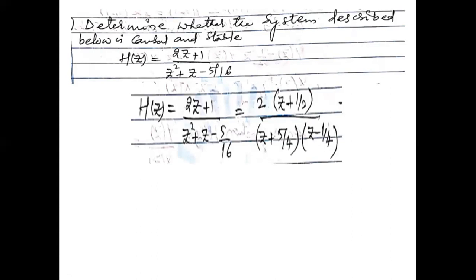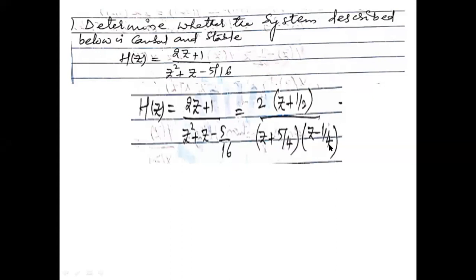If the given equation is ax square plus bx plus c equals 0, then we can calculate the value of x as minus b plus or minus square root of b square minus 4ac divided by 2a. So directly using calculators you can calculate the roots. Okay. So here z plus 5 by 4 and z minus 1 by 4 आ गया है.